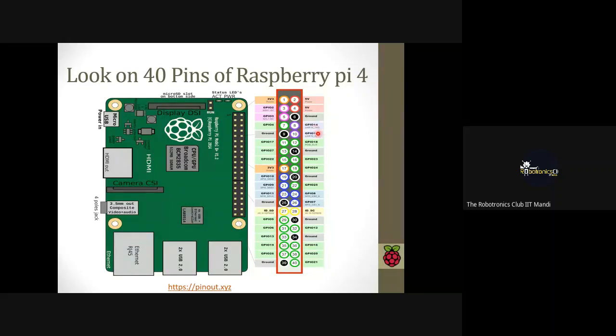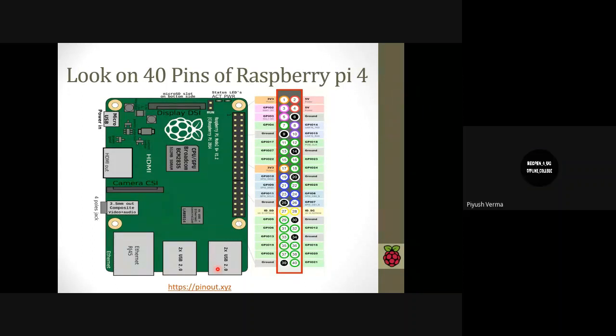You can connect other boards such as Arduino, and you can do communication with other boards through these pins. And if you talk about the GPIO 18 pin, then pulse code modulation for high quality audio, you can connect with this pin. So there are lots of pins, and every pin has different uses. I have given you the link pinout.xyz, so you can click on that link and learn about different things. Till now, if you have any doubt, then you can ask.